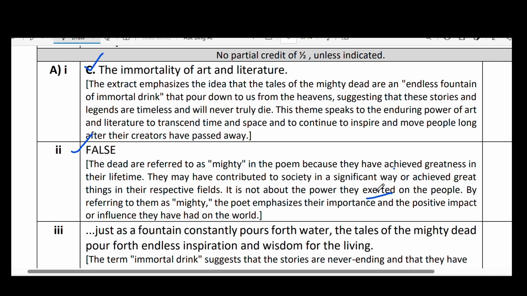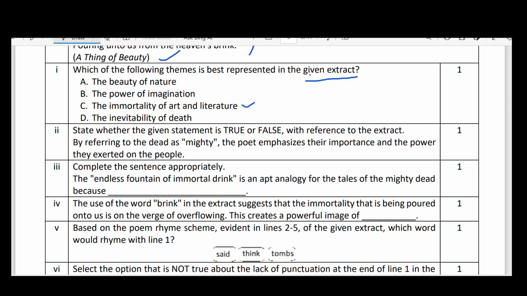By referring to them as mighty, the poet emphasizes their importance and the positive impact and influence they have had on the world. It is not the power they exerted over the people. They don't have any power over the people. That is the meaning of that second bit.